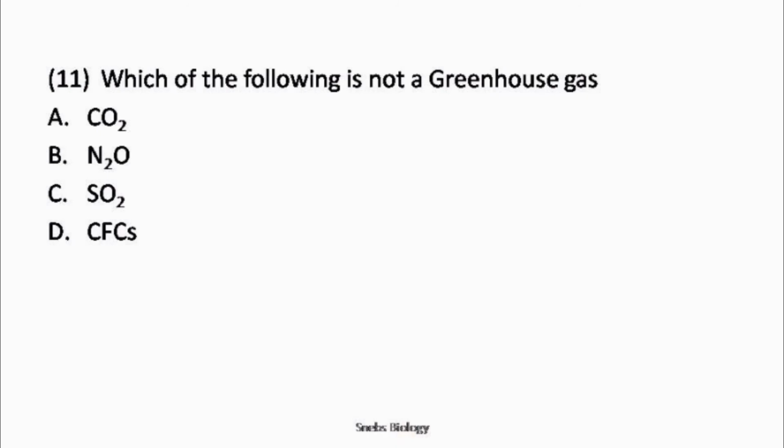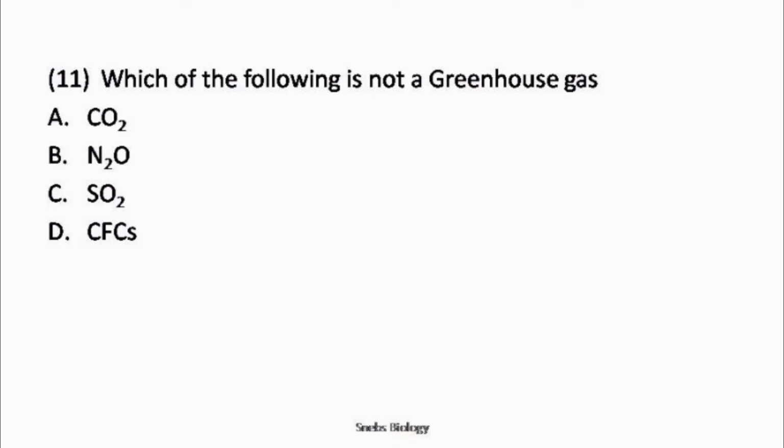Next, question number 11. Which of the following is not a greenhouse gas? Option A, carbon dioxide, option B, nitrous oxide, option C, sulfur dioxide, option D, chlorofluorocarbons. So, the gases which allow the solar radiations to pass through but retain the long wave heat radiations are called greenhouse gases.